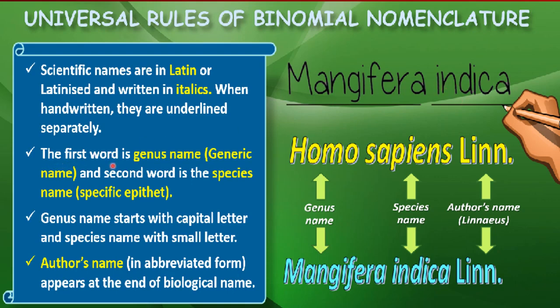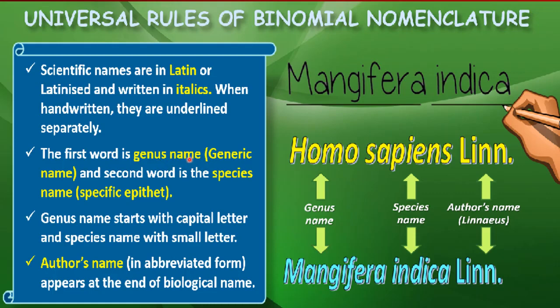The next rule is that the first word is the genus name. Now look here, this Mangifera is the first word, and indica is the second word. So this first word, Mangifera, is the genus name.